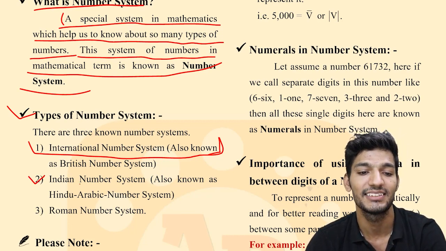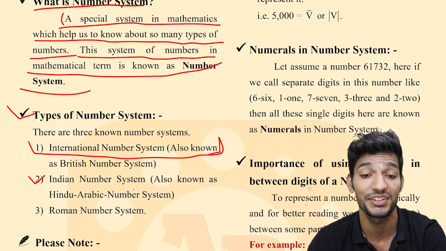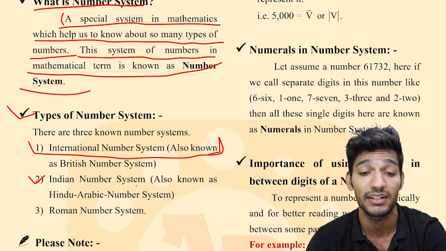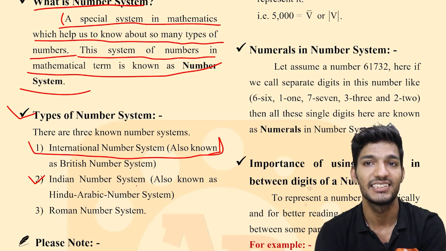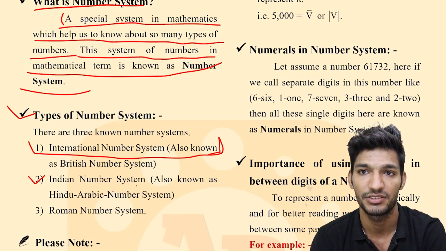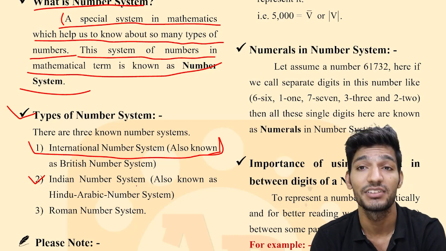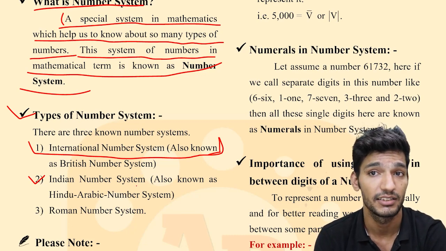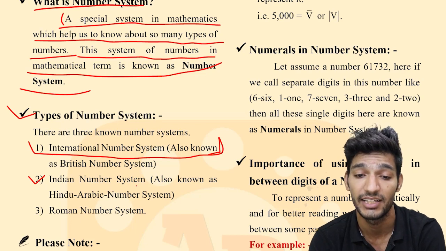The second system is the Indian number system, which is also known as the Hindu-Arabic number system. So in the examination, you may be asked what the other name of the Indian number system is, and the Indian number system is also known as dash dash dash. That type of question may be asked in the examination.